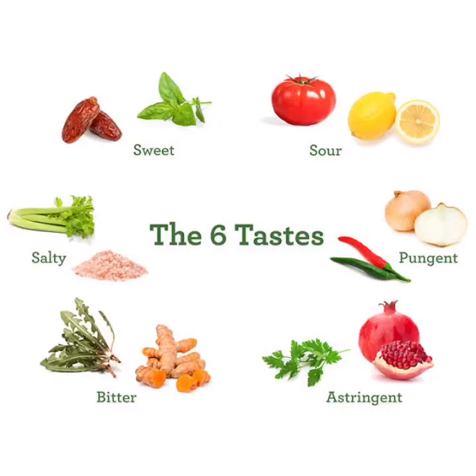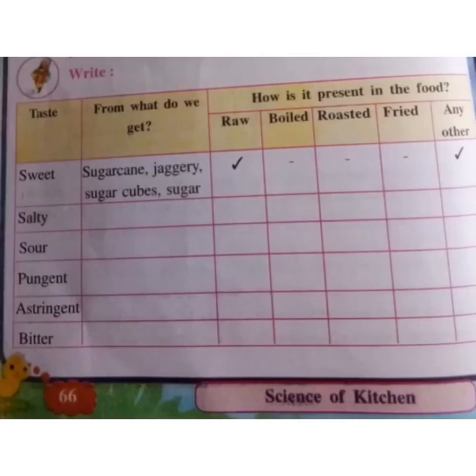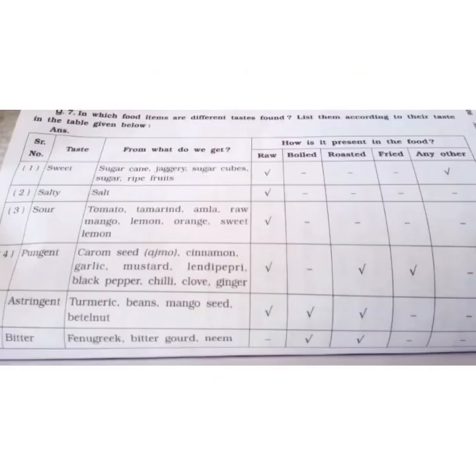So children, now whenever you eat your food items, you should see that all the tastes are included in your food items. Children, take out page number 66. You can see a table over there. From which food do we acquire the following tastes? Children, 6 tastes are given: sweet, salty, sour, pungent, astringent, bitter. You have to find out which food items are giving these tastes. Here you also have to find out how these food items are present in the food.